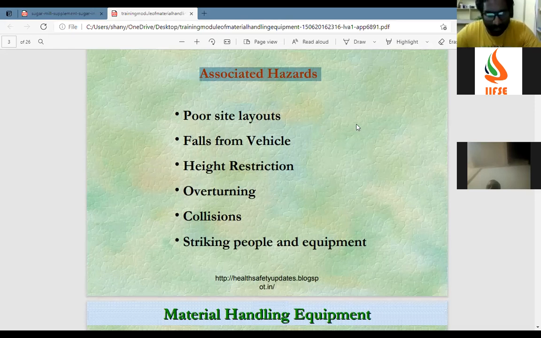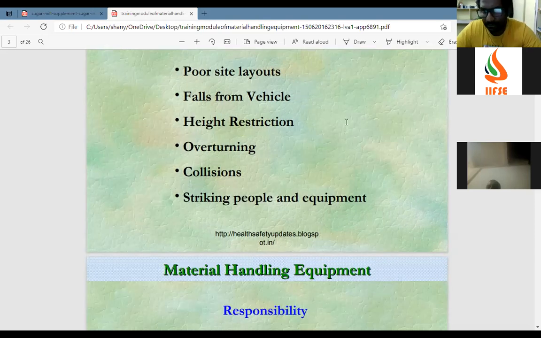So, falls from vehicles. A person can fall from the vehicle, or the load can fall from the vehicle. If a load is falling from the vehicle or equipment, there are different parameters associated with it. The load can fall due to improper rigging, an unstable load, improper weight, lifting of a heavy load, or height restrictions. What do you mean by height restrictions?